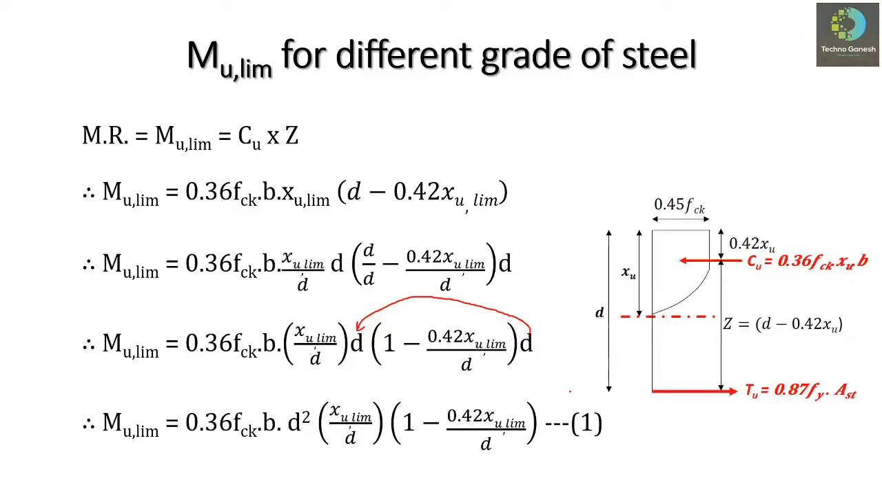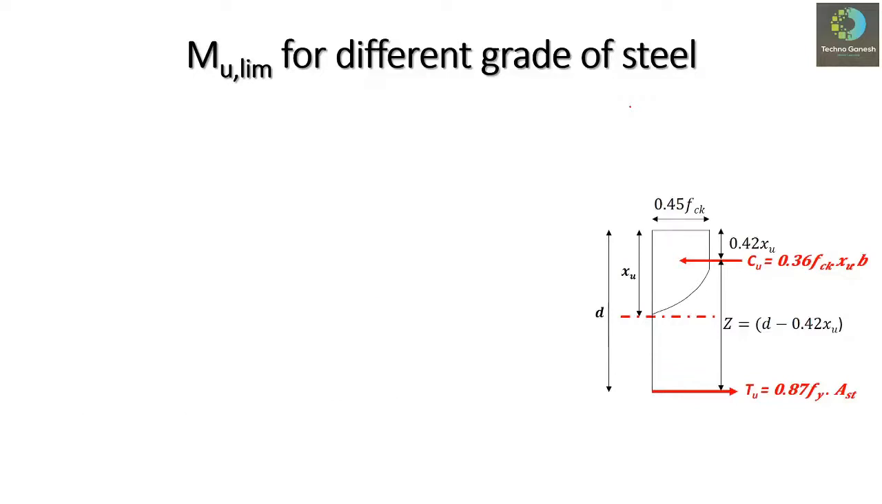Now let us move towards our main focus, that we have to calculate the value of limiting moment for different grades of steel. As we know, normally we are using three types of grades in our practice, which is mild steel, that is Fe250, and HYSD bars, in which two grades we are using, that is Fe415 and Fe500. So let us find out the limiting values of moment for these three different grades of steel. First of all, we'll consider the mild steel, that is the Fe250 grade of steel.